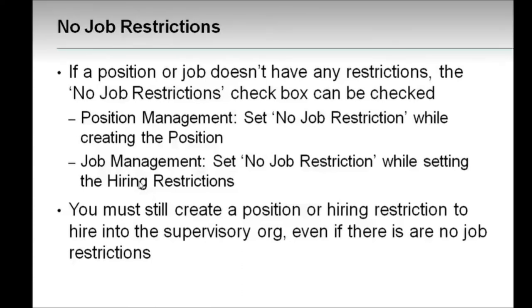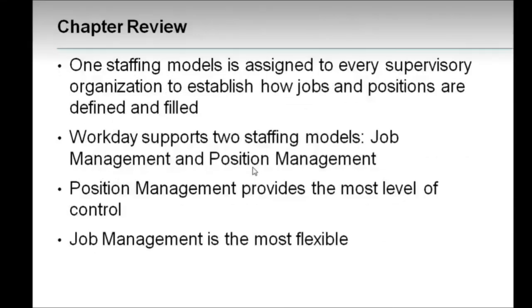Now the last one, just the overview of whatever we have seen. One staffing model is assigned to every supervisory organization to establish how jobs and positions are defined and filled. It can go for either the first type, position management, or the second type, job management. Any one staffing model should be assigned to every supervisory organization.